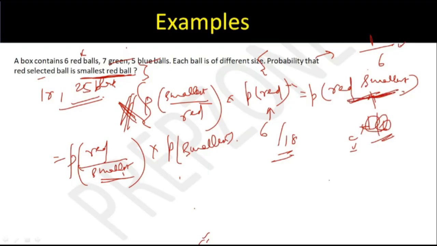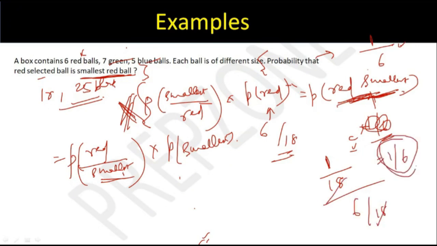You have total 18 balls with you, right? Out of 18 balls, we need the red smallest. So out of 18 balls, there'll be one yellow smallest, one blue smallest, one green smallest, and one red smallest. Right? So out of 18 balls, what is the probability of having a red smallest ball? It is going to be 1/18. So this becomes 1/18 divided by probability of red, which is nothing but 6/18. So this also comes out to be 1/6 only, similar to the alternate method that we discussed.